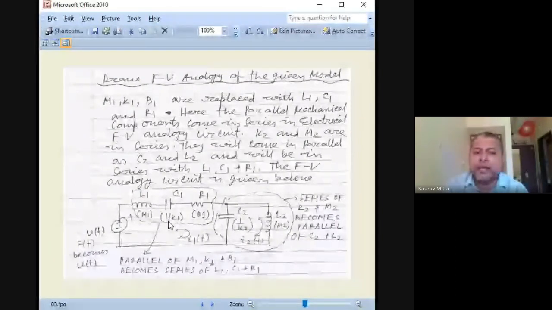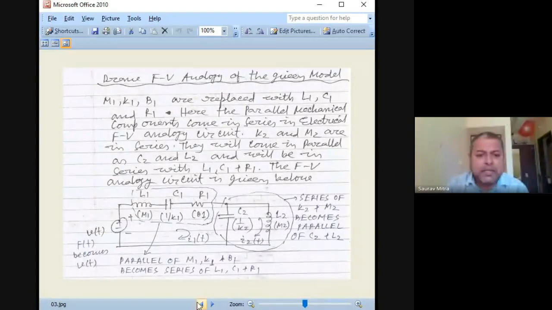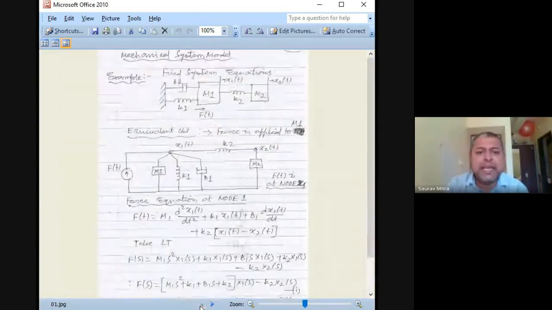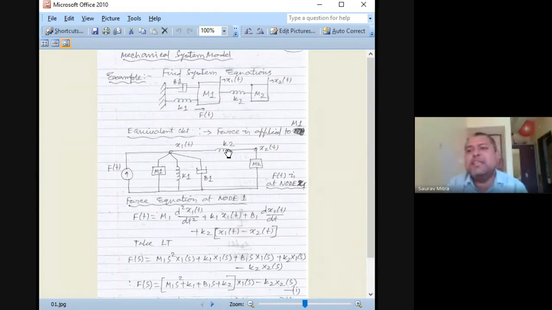So this is the component value of the electronic things. Now you are finding that there was another component which was a link and which was a serial kind of thing between x1 and x2. So whatever was serial becomes parallel in FV, and whatever was parallel becomes serial in FV. So these four things are parallel, they have become serial. Now this thing is serial between x1 and x2.